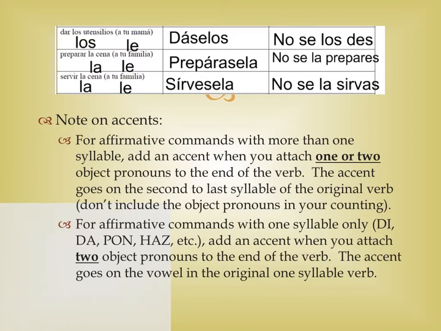Here are some examples where we have both an indirect and a direct object. So what we see here, los utensilios are los, a tu mamá, that's le, preparar la cena is la, a tu familia is le, servir la cena is la, a tu familia is le.